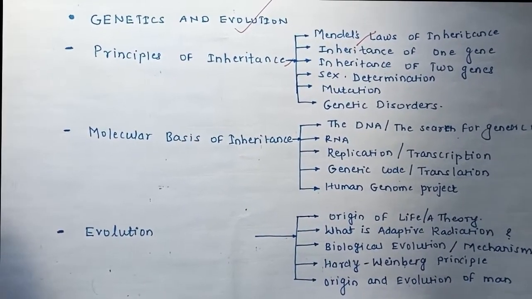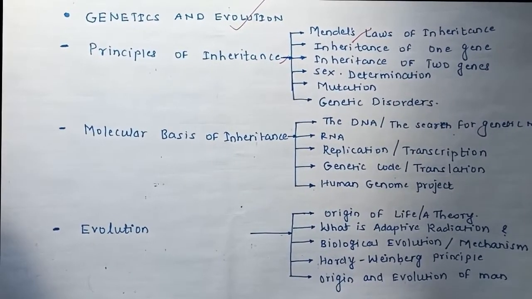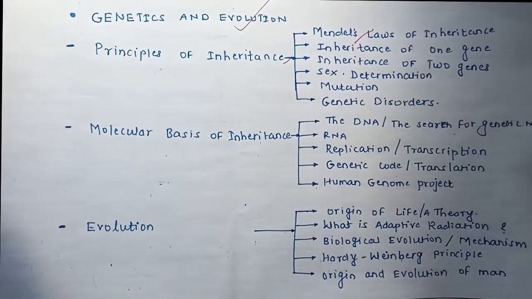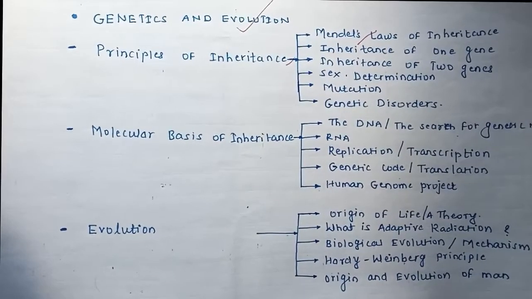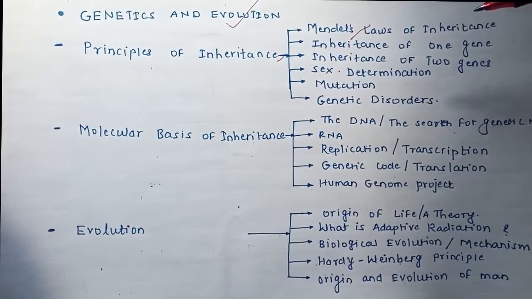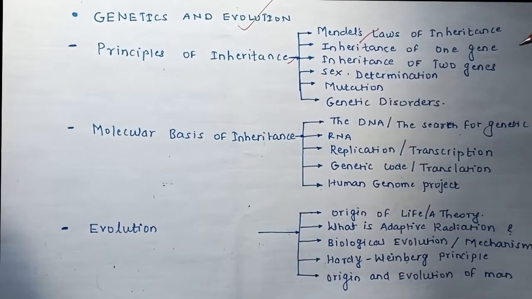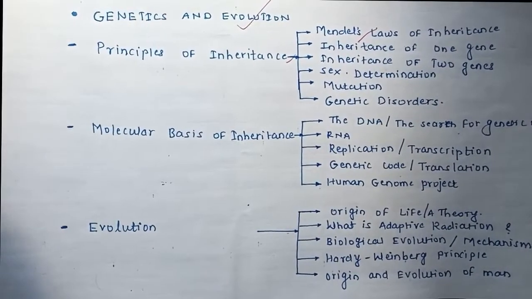Mutation, that means how the genetic coding affects the genetic behavior of an organism. Genetic disorders, meaning how the coding of nitrogen bases in DNA affects the genetic behavior of any organism.